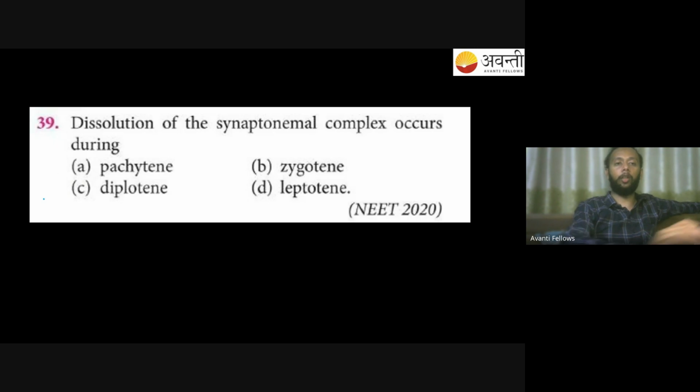So these are the kind of questions I want to ask you. Dissolution of the synaptic complex occurs during... Raise your hand to answer this. Dissolution of the synaptic complex is going to take place during... Tell us, Shikha, what will be the answer? Shikha is thinking. Gayatri, tell us till then. What is the answer?